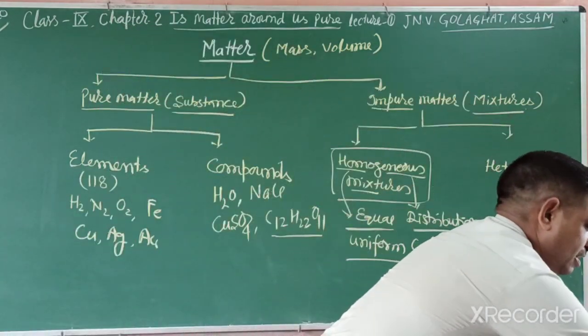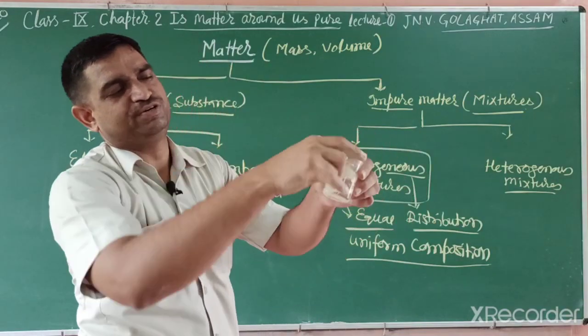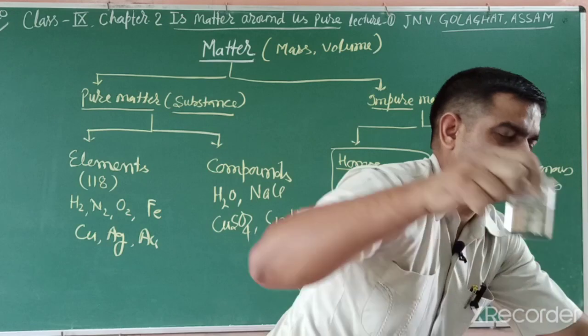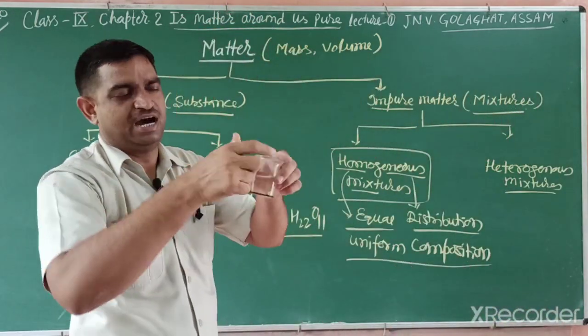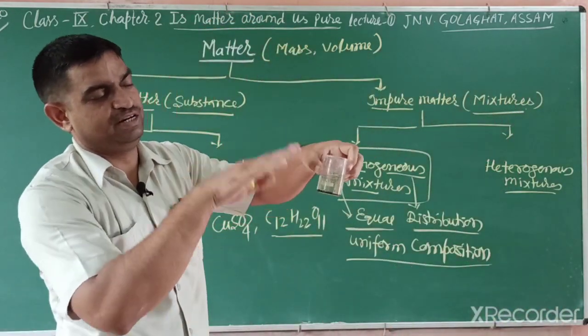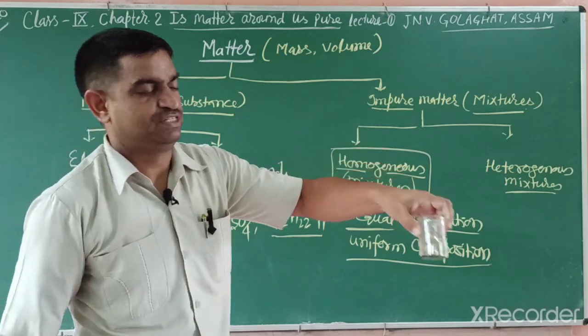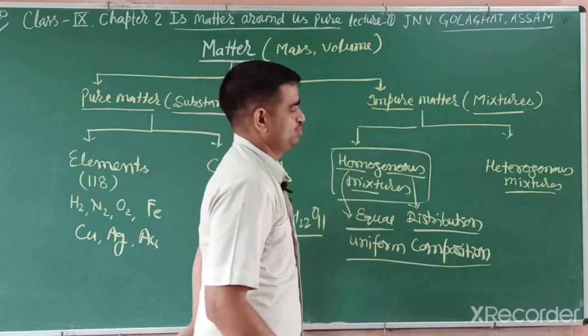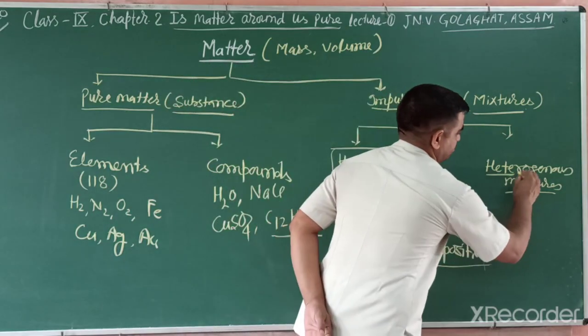But sulfur powder in water is not equally distributed: sulfur remains on top, water remains below. Iron filings are not equally distributed either: the iron filings settle and the water remains on the upper side. So this is a heterogeneous mixture. Heterogeneous has two words, hetero and genus.